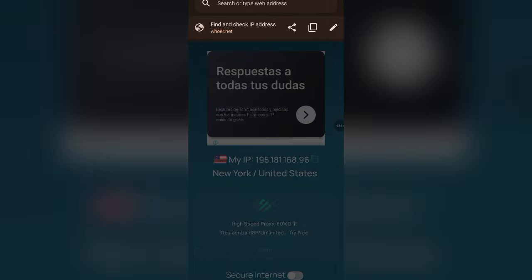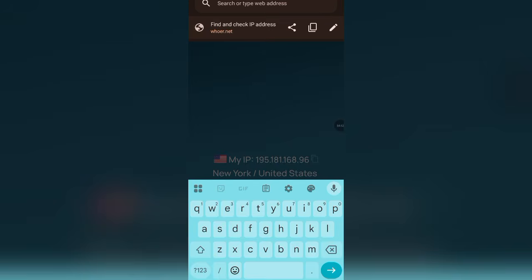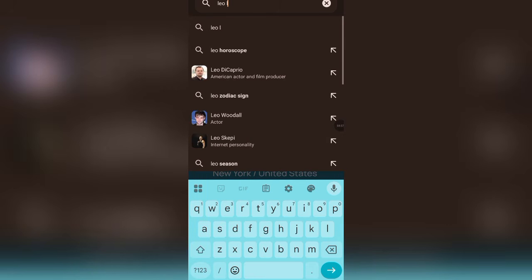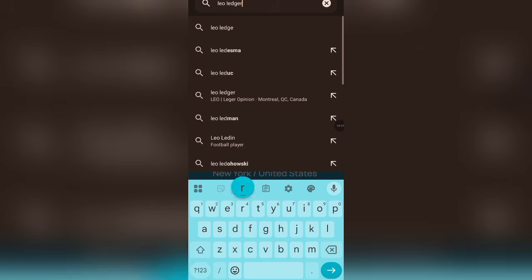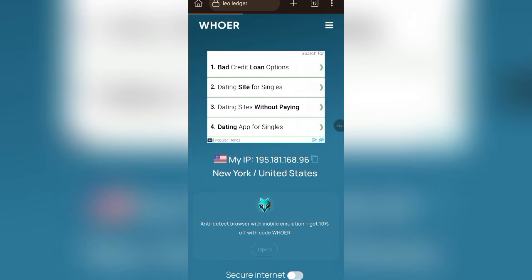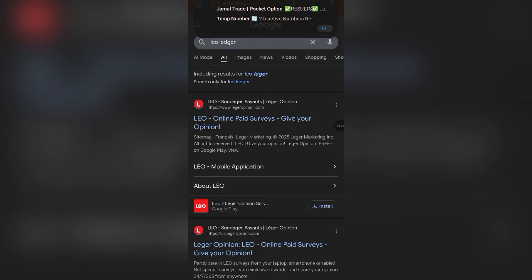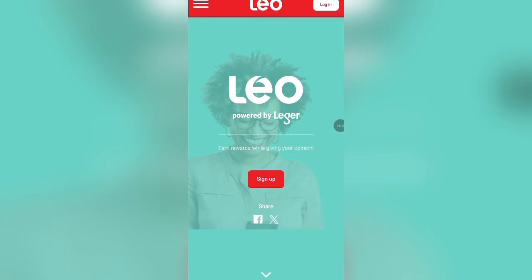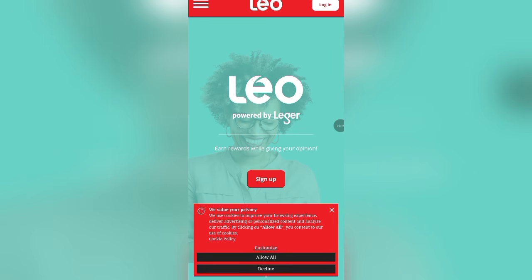Right now, this is the name of this platform: Leo Ledger. I just need to be very fast with this particular update. This is Leo Ledger, and this is the particular survey. Once you click on that, I'm going to be explaining some things you need to know about it. Remember the VPN I used. You can also try that, and if it works for you, make sure you come back right here to let us know. Now, this is actually called Leo Ledger.